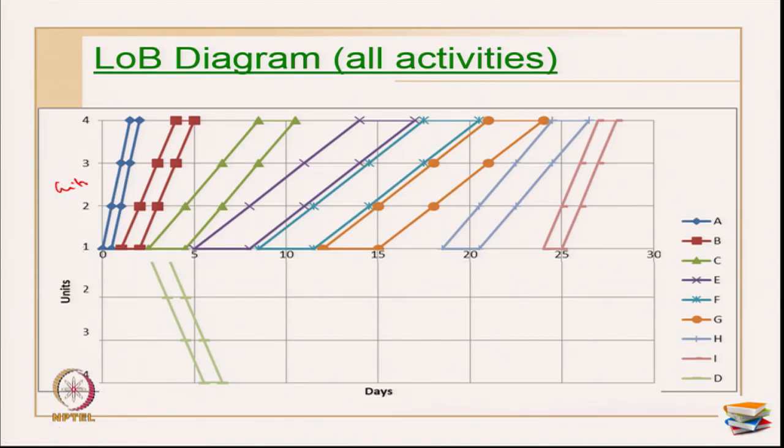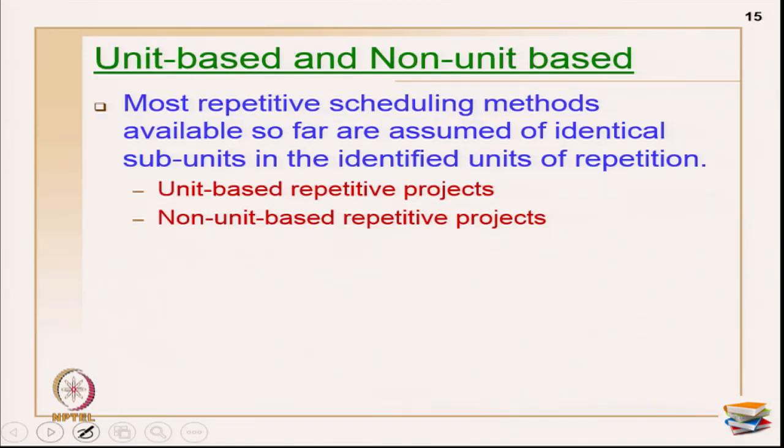So, these are all for critical and you can keep the non-critical activities below the axis and show all non-critical activities down. So, both the ways are possible, you can use any one of the options you are comfortable with.